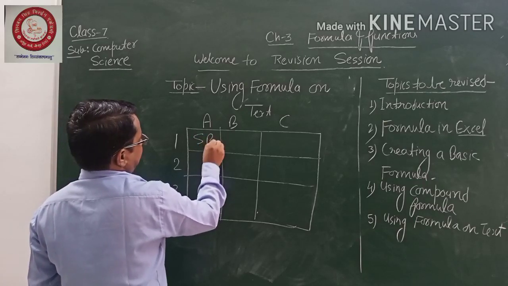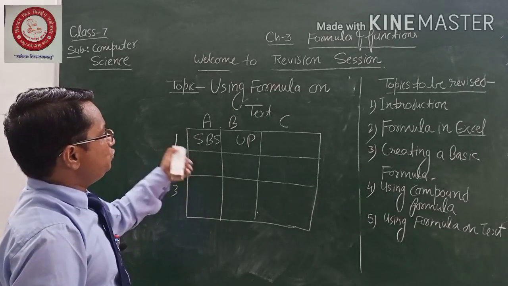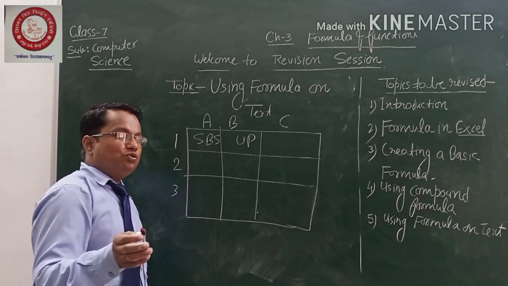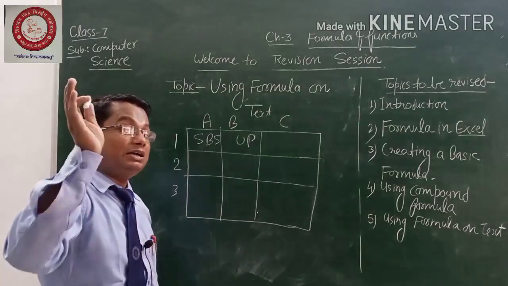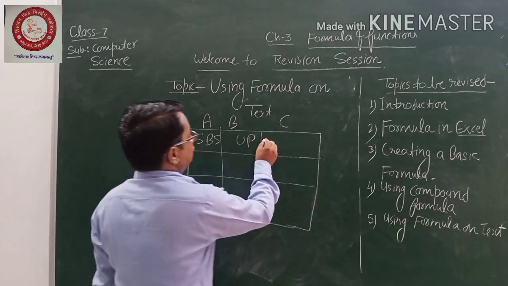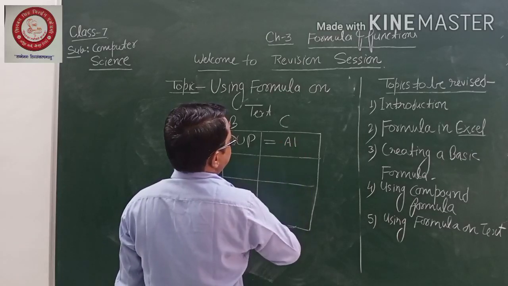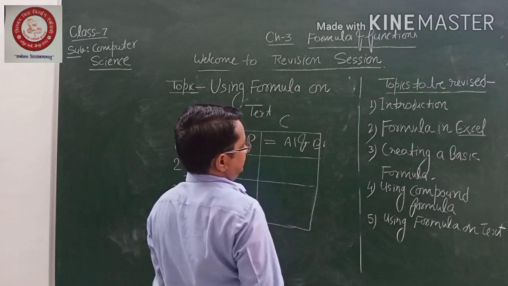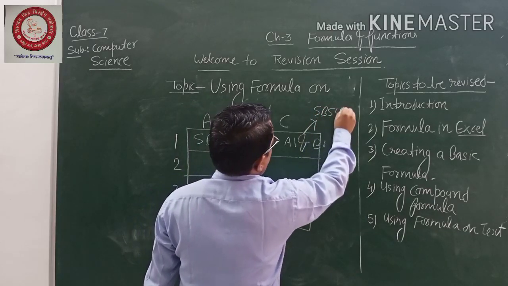Suppose I have written here SBS and suppose I have written UP. I want to use any formula on these texts. Currently you are just applying the concept of formula on numbers, but right now we have to apply the concept of formula on text only, right? Not on numbers. So how are we going to do that? First, put one equal to sign here. Then write here A1 and write here B1. And in between you have to put one ampersand. The output will be like this, SBSUP.